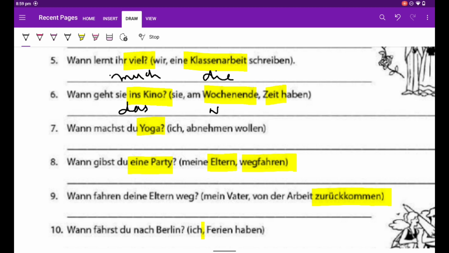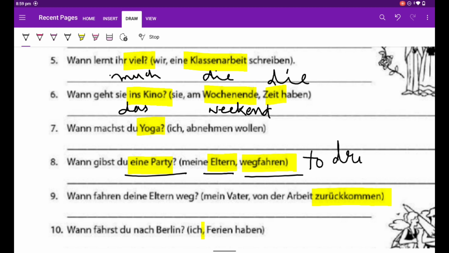Wochenende, weekend. Die Zeit, time. Die Party, die Eltern, wegfahren, to drive away. Zurückkommen, to come back.